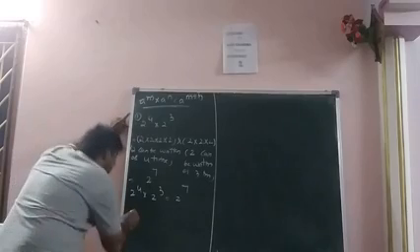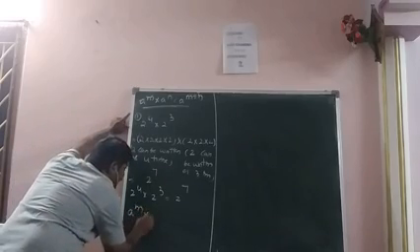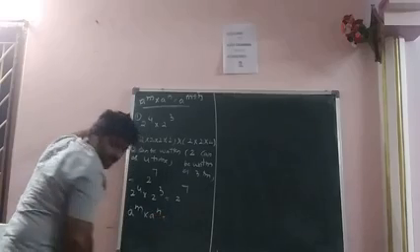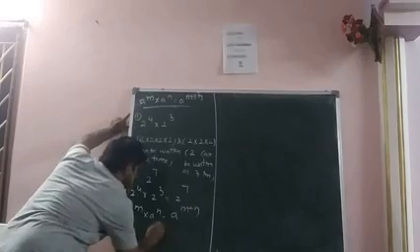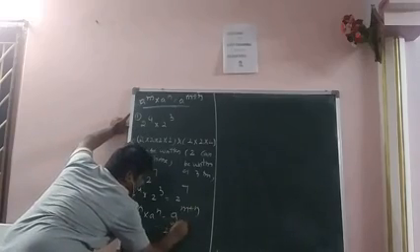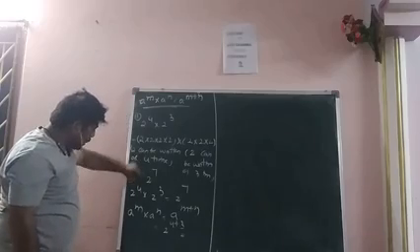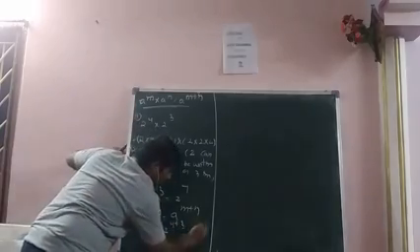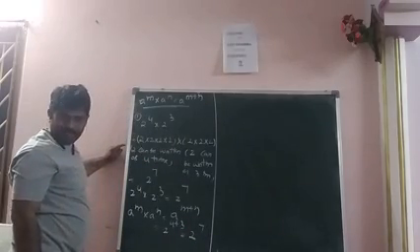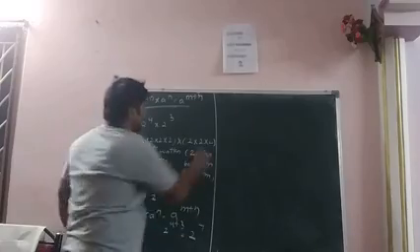So what is the formula? The base formula, a power m into a power n. The bases are equal, so you can add the powers. That is 2 power of 4 plus 3. What is 2 power of 4 plus 3? 2 power 7. And next.